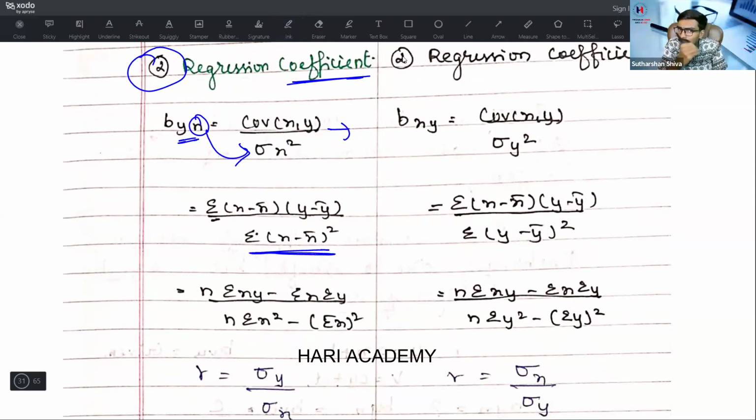Suppose they have not mentioned anything and they simply give you the data of x, y, z. Any of the formula you can use. n into summation xy minus summation x into summation y, divided by n into summation x square minus summation x the whole square. This is what?